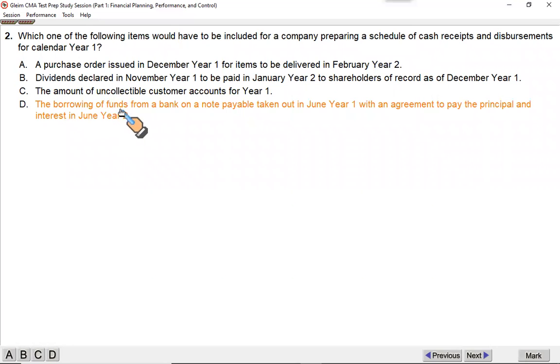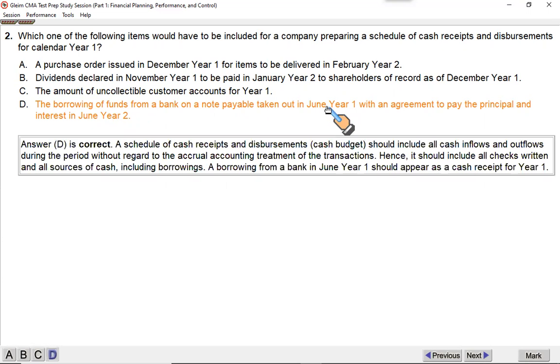The borrowing of funds from a bank on a note payable taken out in June year 1 with an agreement to pay the principal and interest in June year 2. So you are talking about a note payable. You issued this note payable, and against this note, the bank gave you some money in June year 1. So this is clearly an inflow in year 1.